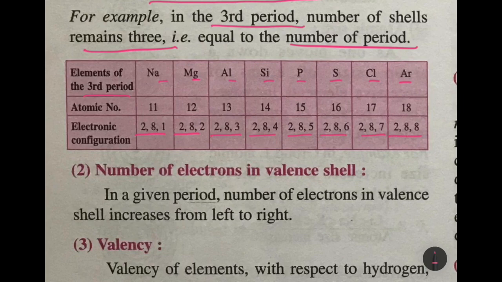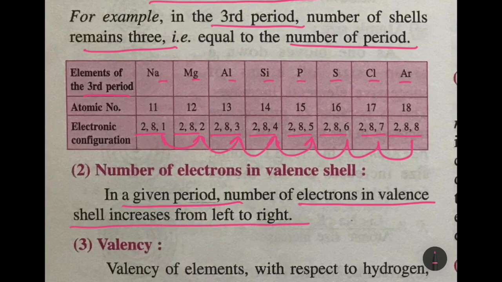Now, if you notice here in the electronic configuration, the number of electrons is increasing one by one. Here 1, then 2, then 3, then 4, then 5, 6, 7 and 8. So in a given period, the number of electrons in the valence shell increases from left to right by 1.